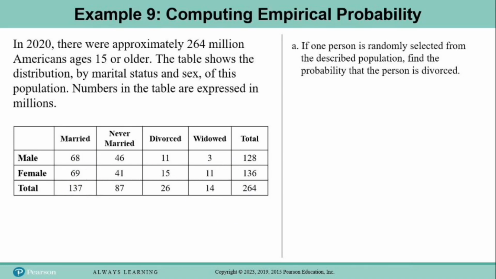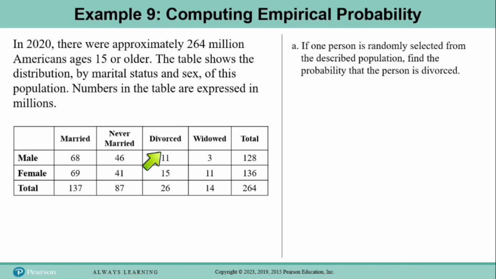Now watch it, because a lot of times your table will contain a row that totals up everything in the columns and a column that totals up everything on the rows. So for example, if you need to total up the number of males here, you don't add 68 plus 46 blah blah blah plus 128, because the last column represents the total. They've already added these numbers for you, and these numbers add up to 128. And the same thing for this bottom row.